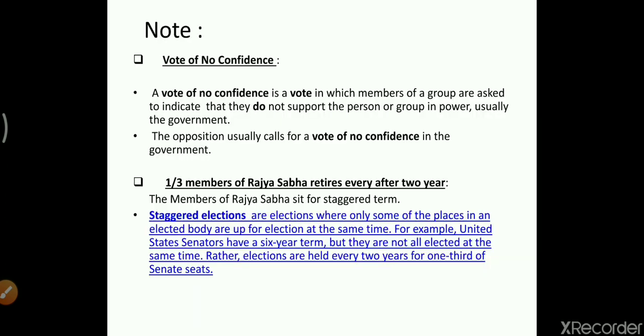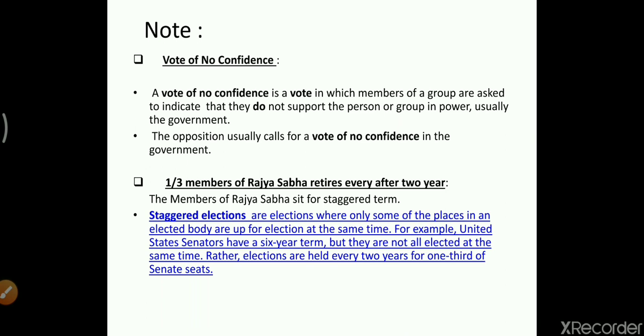Now for Rajya Sabha, as I have told you, it works for 6 years, but 1/3 of its members retire every 2 years. The members of the Rajya Sabha sit for a staggered term, or staggered tenure. Now, what is a staggered tenure or staggered term? It is an election where only some of the places in an elected body are up for election at the same time. For example, United States senators have a 6-year term, but they are not all elected at the same time. Rather, elections are held every 2 years for 1/3 of the Senate seats.